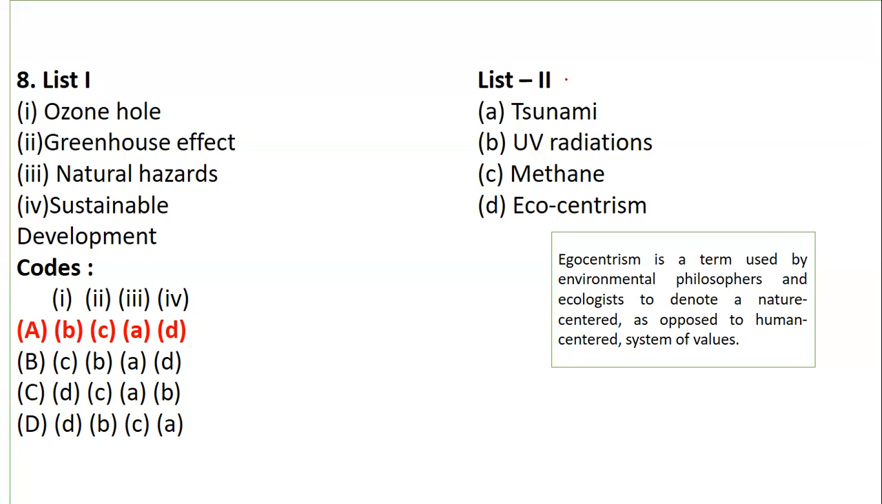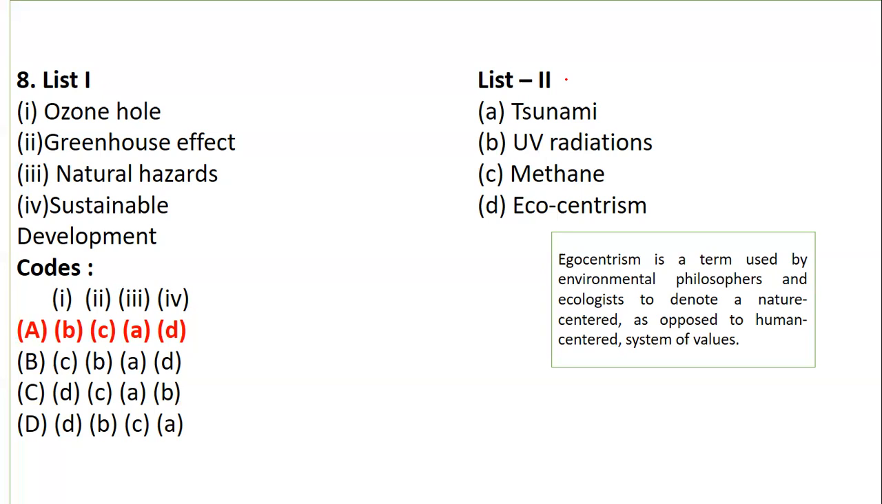In case you're hearing it for the first time, please make a note of it. It is a term used by environmental philosophers, the ones who deeply think about the environment, and by ecologists, to denote a nature-centered as opposed to human-centered system of values. So basically it is towards the environment.